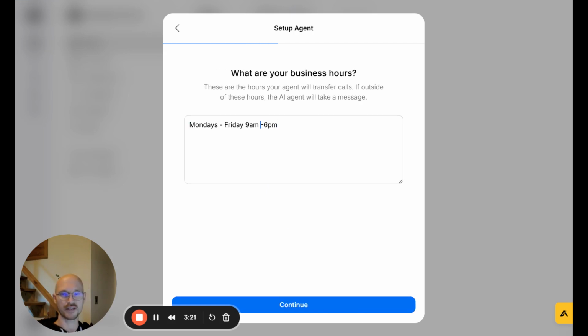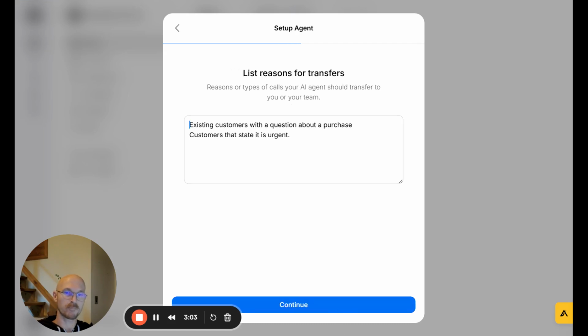Here, we're going to define the business hours. And keep in mind, this is the business hours. Effectively, it's also going to be the transfer hours. So the agent will transfer calls to you only during these hours. And you can input them in any format. As long as it makes sense to a human, it should make sense to the AI just fine.